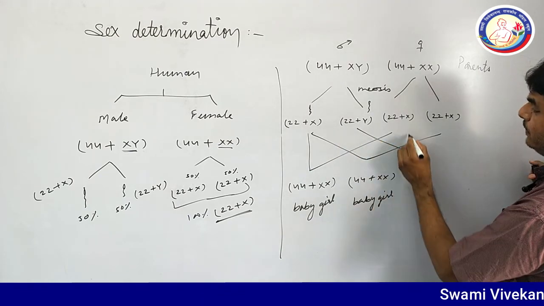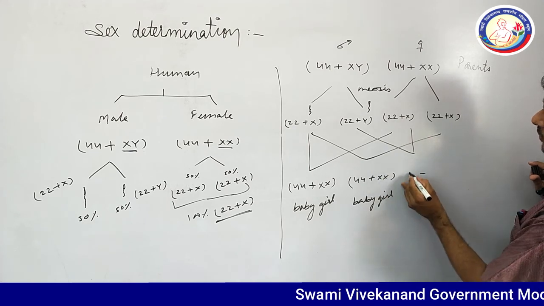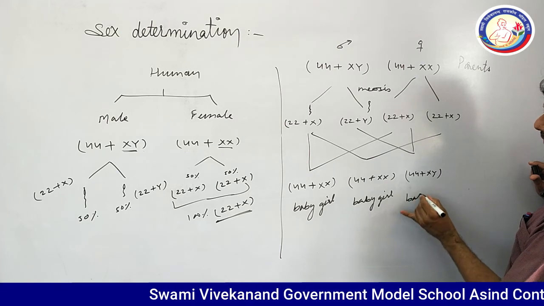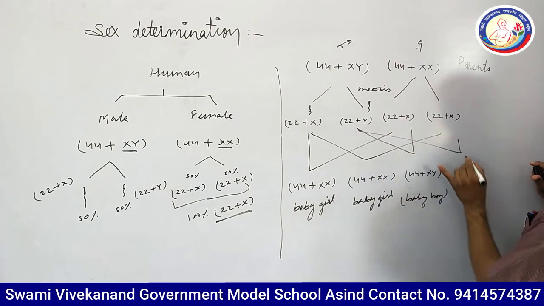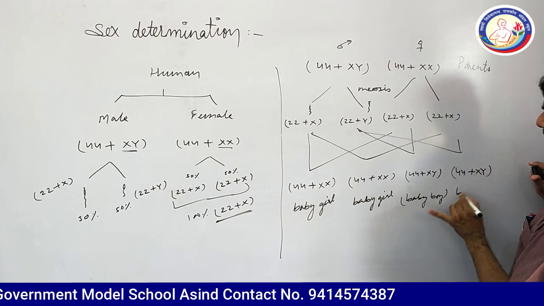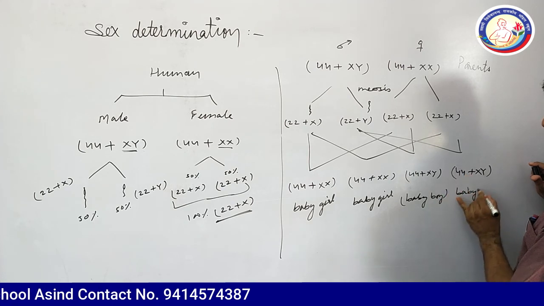In the second type of cross, 44 plus XY, baby boy, and again 44 plus XY, baby boy.